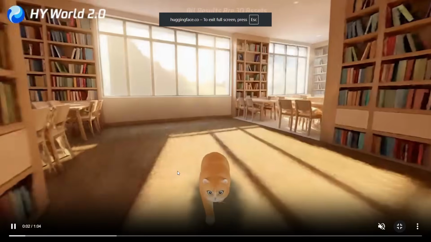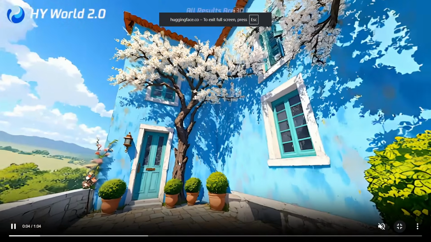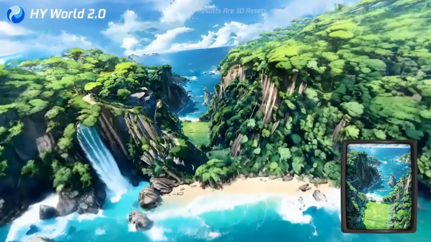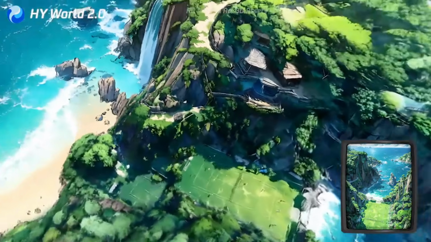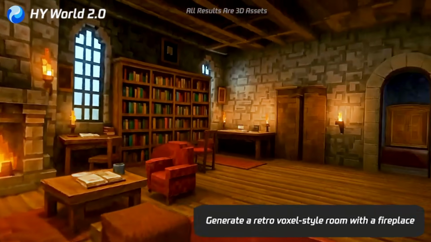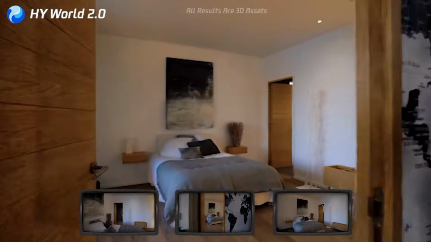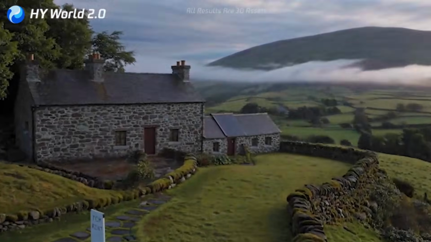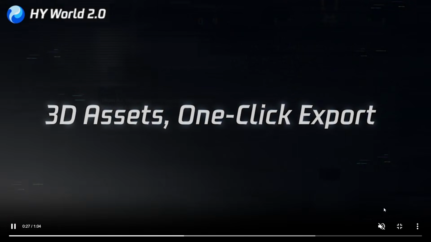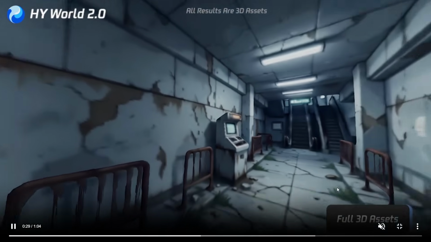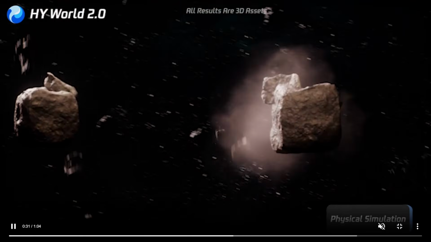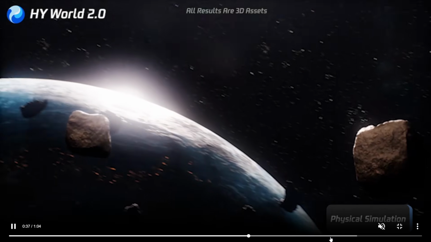So this is actually their demo version right here. These are some of the game worlds which are released here. You can actually control it using your arrow keys. So these are some of the examples. You simply write the prompt and automatically this AI model generates fully fleshed games in a matter of seconds. So these are different worlds. You can edit your worlds as well, different kinds of worlds with a single click. And also you have the ability to export everything into a complete game. So simulations, everything, it will be available.